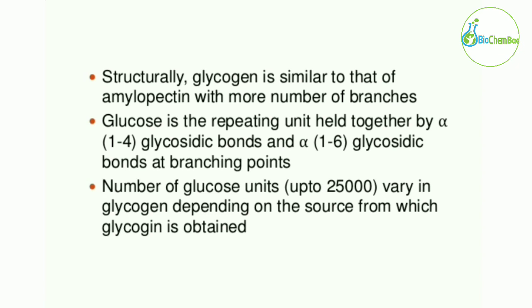Glucose is the repeating unit, held together by alpha 1,4 glycosidic bonds, and alpha 1,6 glycosidic bonds at the branching points. The number of glucose units is up to 25,000 and varies depending on the source from which glycogen is obtained.